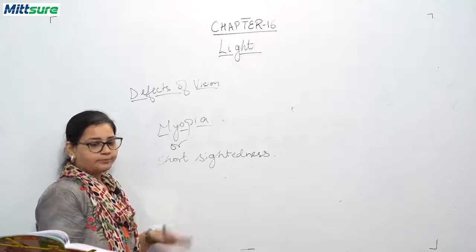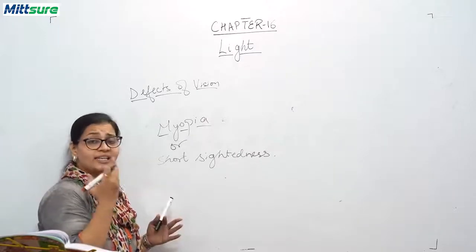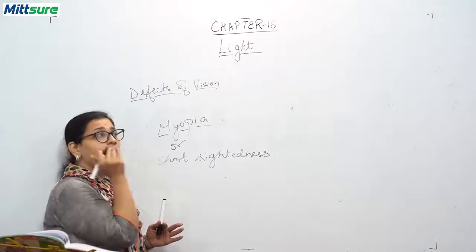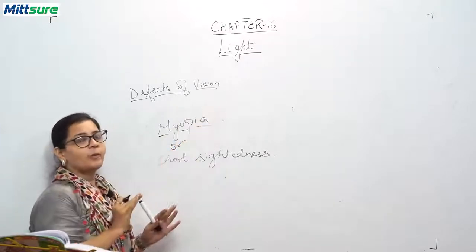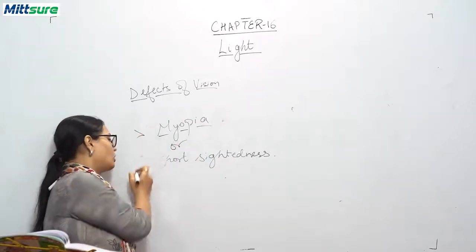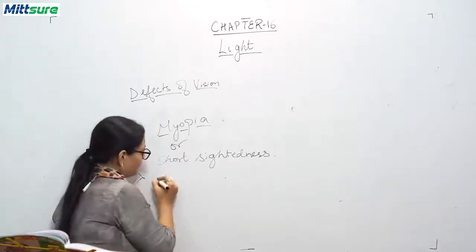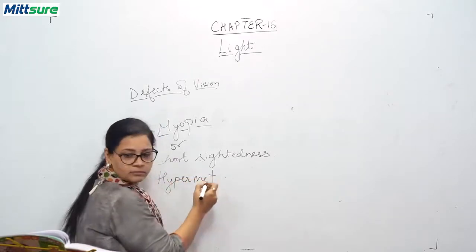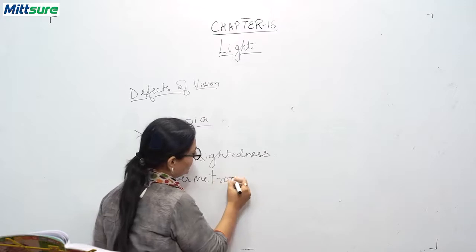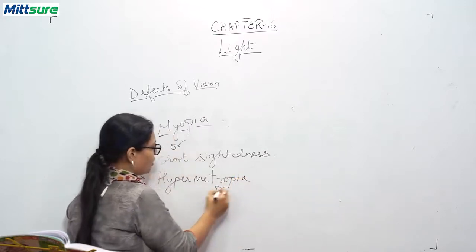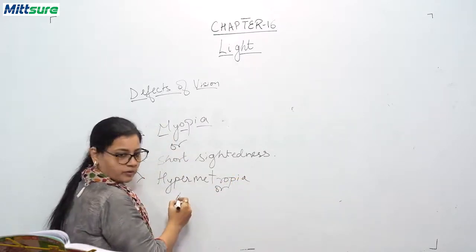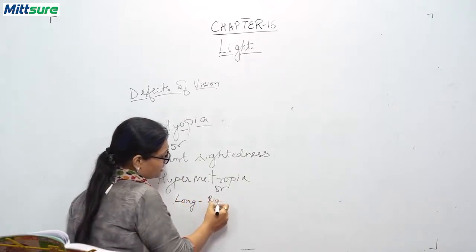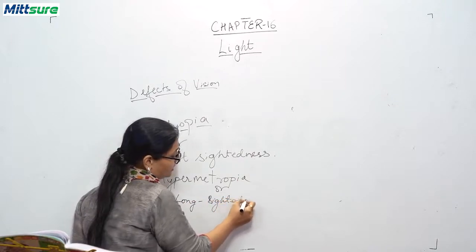Now, when your eyes cannot see the close by object, or the object which is near to you, and you can see the far off object clearly, then you have a problem called hypermetropia, or it is also called long sightedness.